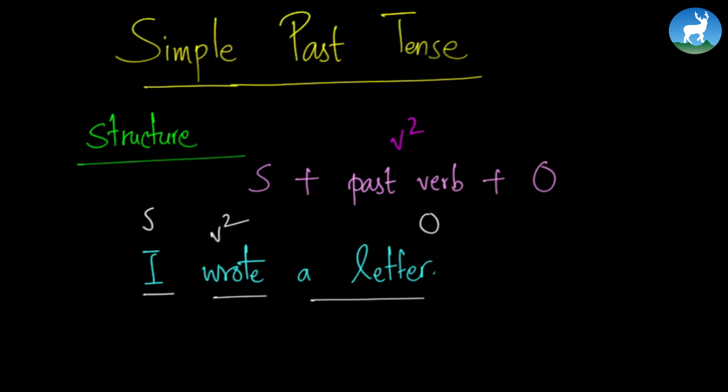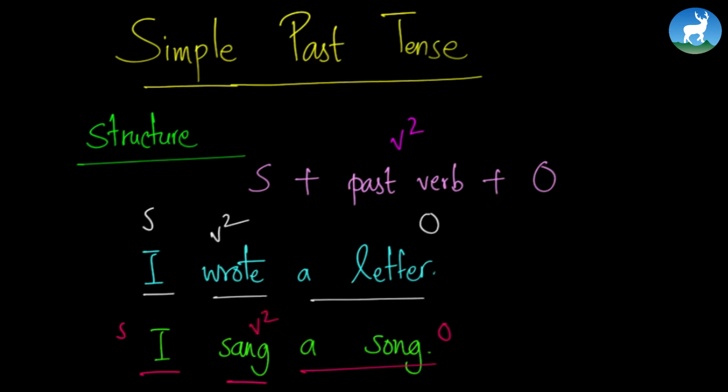Or I can even write, I sang a song. And if I write I sang a song, I is the subject, a song is the object, and sang is the past verb. So you might ask me a question now: what are the uses of simple past tense?